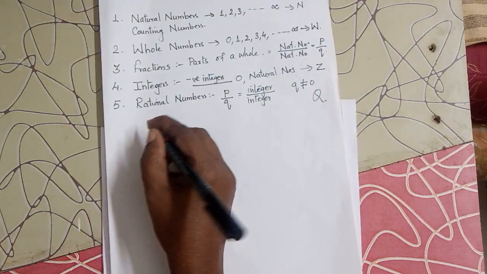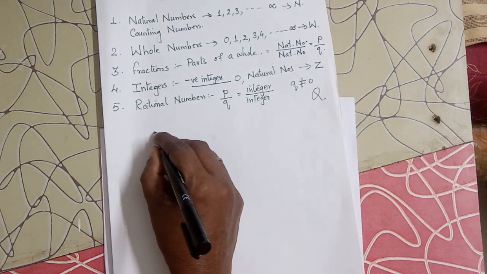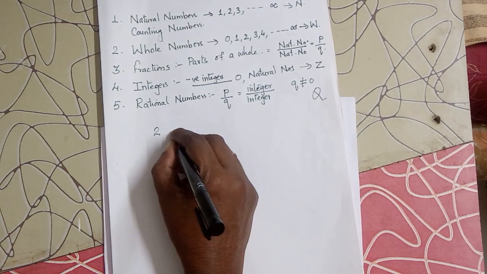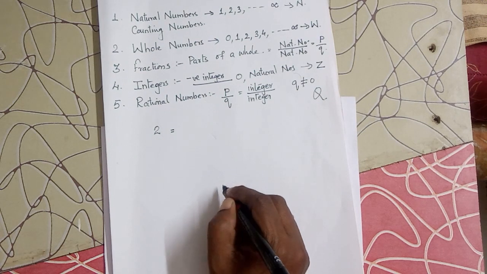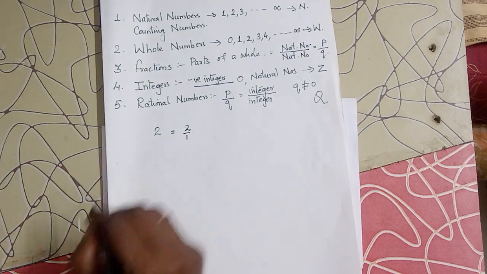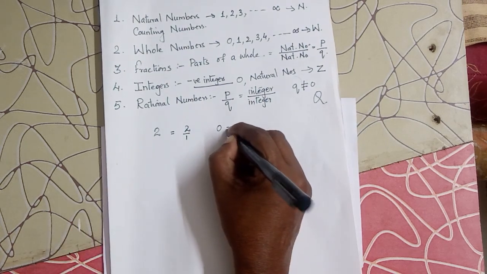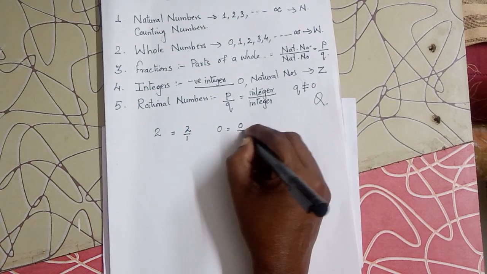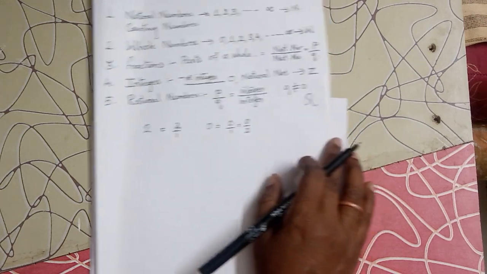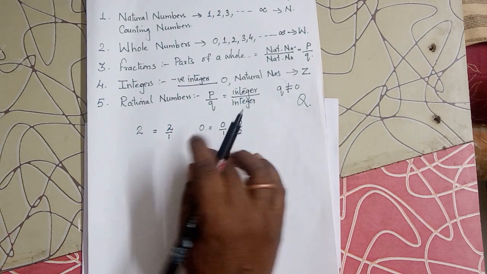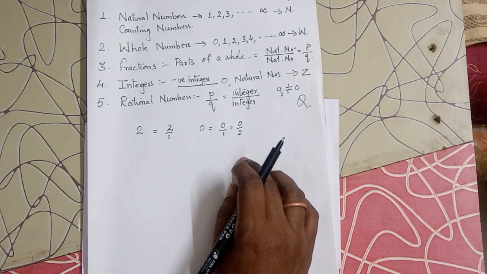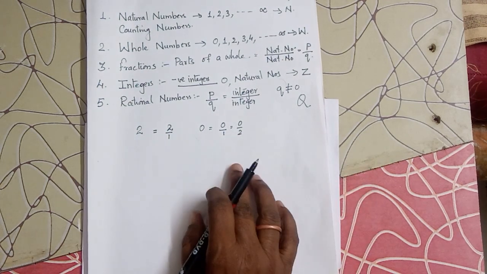Rational numbers are in the form of p by q, but if you have a natural number 2, how do you write it in the form of p by q? Every natural number, every whole number can be written as a rational number. For example, 2 can be written as 2 upon 1. 0 can be written in many different ways: 0 upon 1, 0 upon 2, whatever it is. The numerator is 0, the denominator can be any number, and the answer will be 0. That is, 0 can be represented in any form with different denominators.